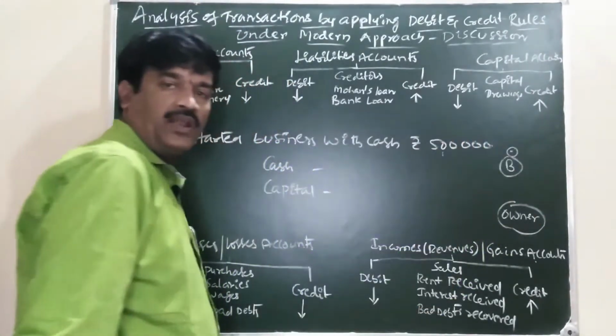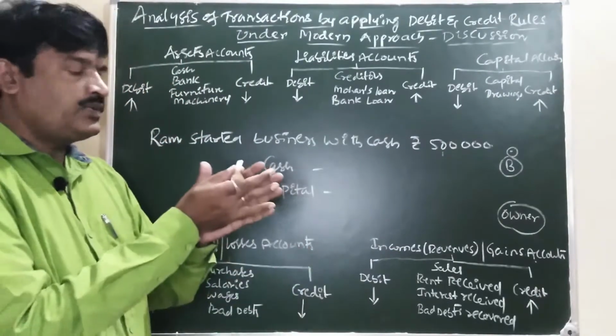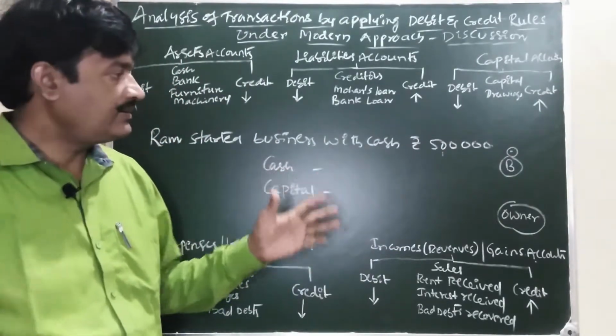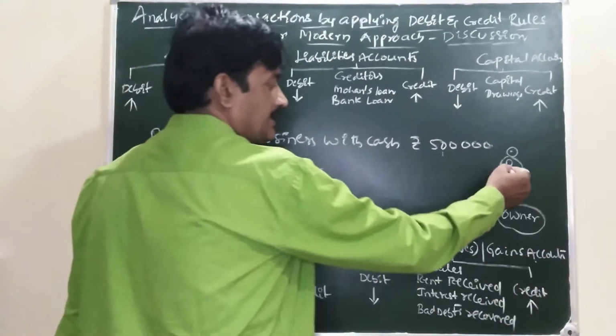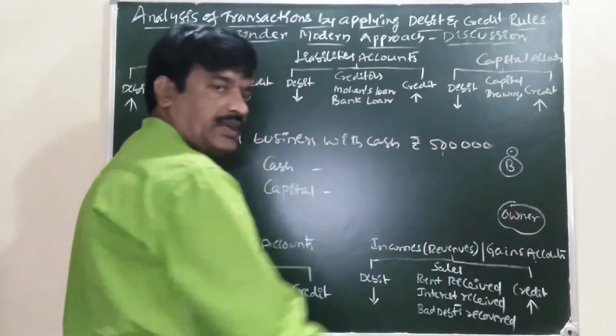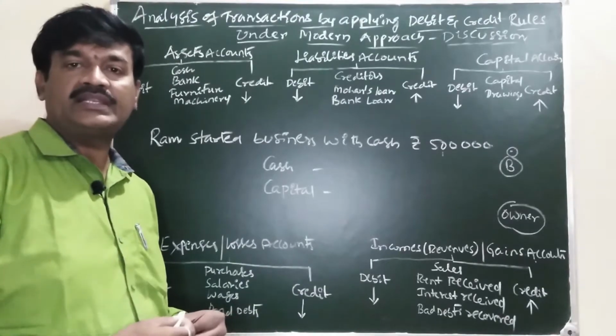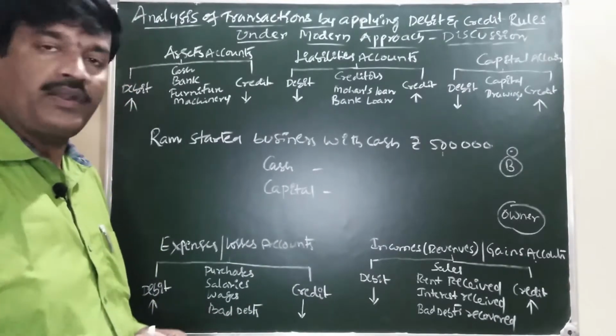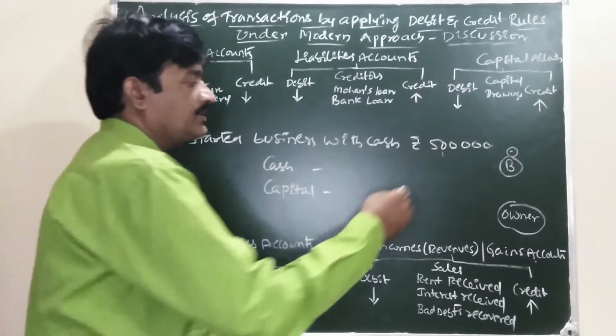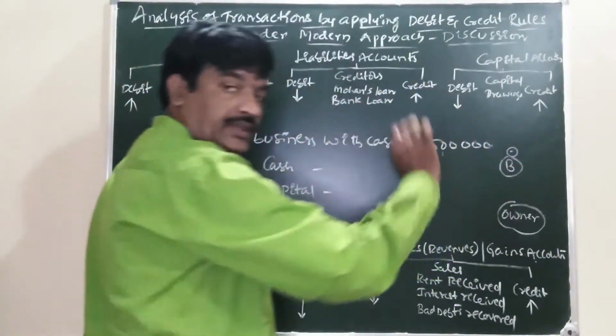In the eyes of law, the 2 persons are separate. Business is separate from the owner. Total business transactions are recorded in the books of the business only.